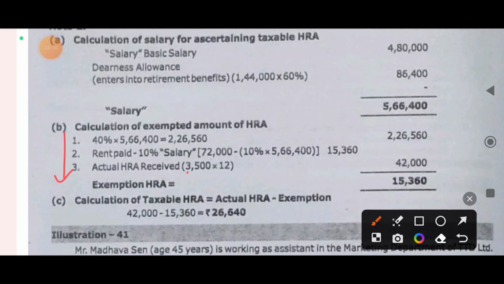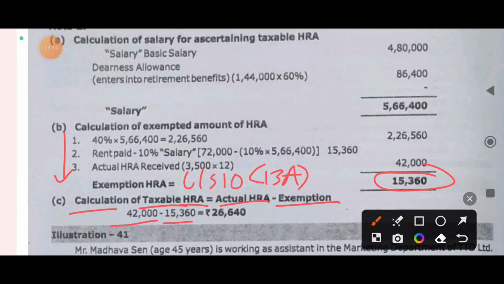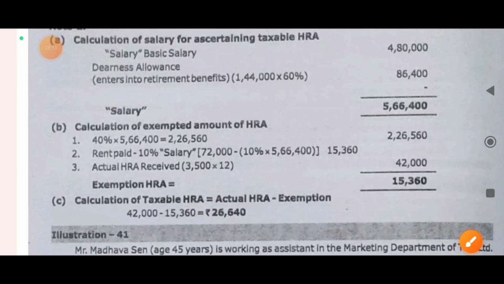So HRA exemption under section 10 subsection 13A is 15,360, because this one is the least. Calculation of taxable HRA: actual HRA received 42,000 minus exemption 15,360, remaining 26,640 will be taxable HRA.